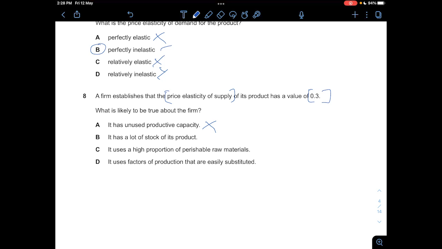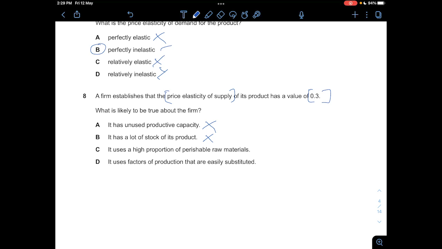And B, it has a lot of stock in its product. It's wrong as well, because if the product can be stored for quite a long time, then it's very easy for the suppliers to actually respond to the changes in price. But unfortunately, in this case, no.